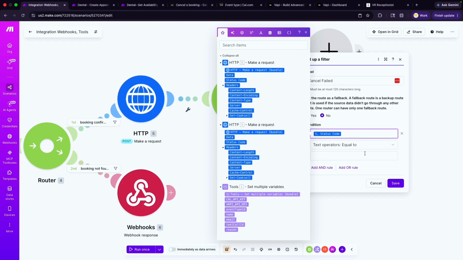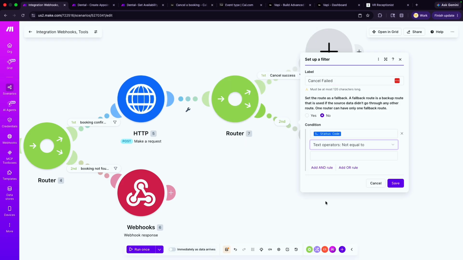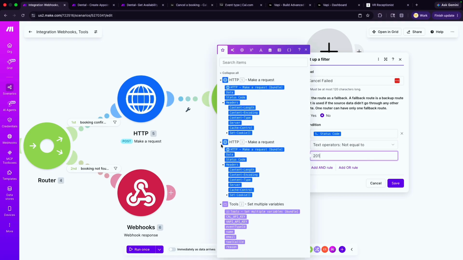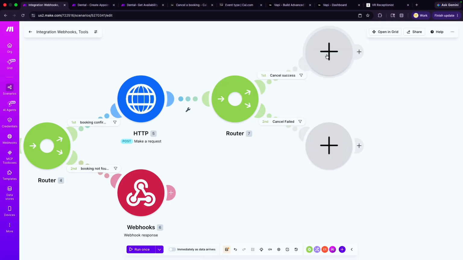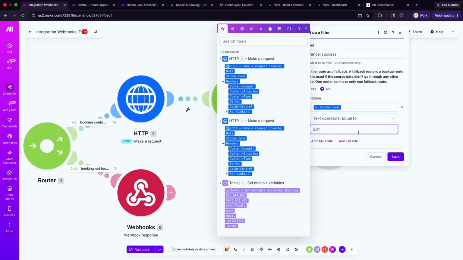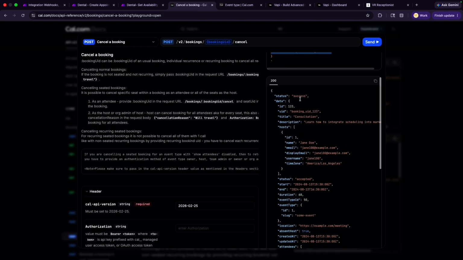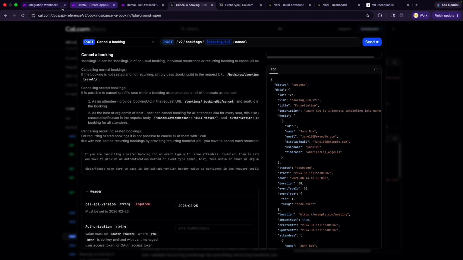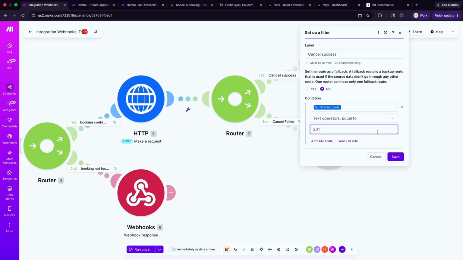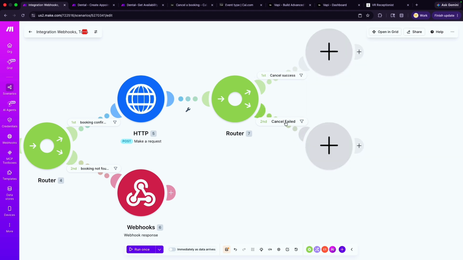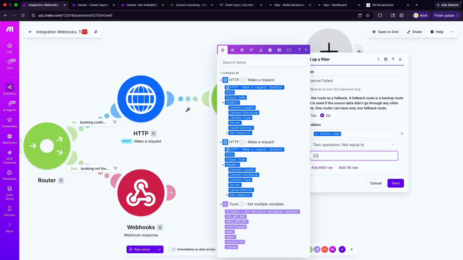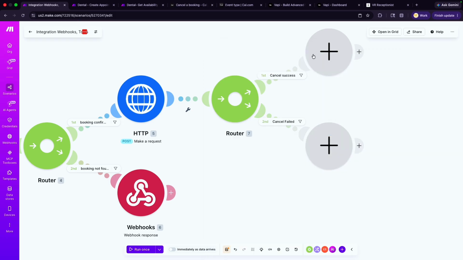So status code does not equal 201. Okay, for this, we need a response to send back telling them, hey, we've gone ahead and canceled that. Actually, my bad for this one. Let me confirm this. The status code success should be 200, not 201. So 200. Okay. Now let's send that response.